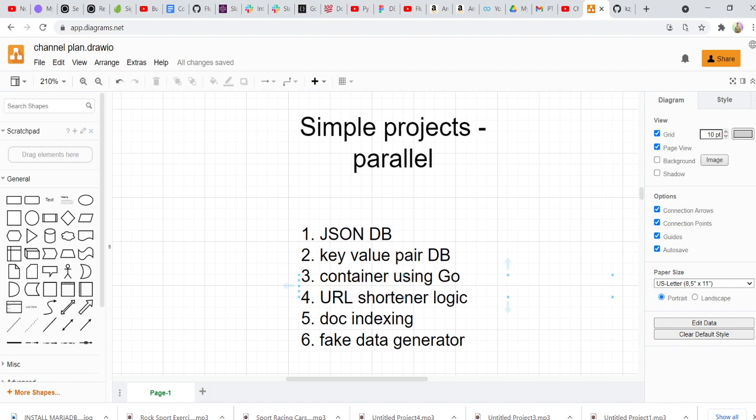Then we'll create a container using Go, and we'll create a URL shortener logic using GOLANG. We'll create a document indexing algorithm. I won't call it an algorithm. I'll just call it a simple program. It's not complex, right? And then we'll create a fake data generator program, and then we'll do a couple more things like creating our own cache in Golang, using Golang, right? So we'll do like least recently used cache. So all of those things we'll use.